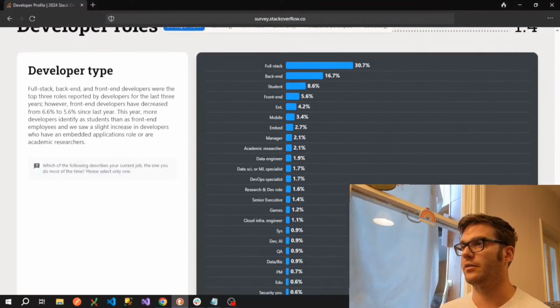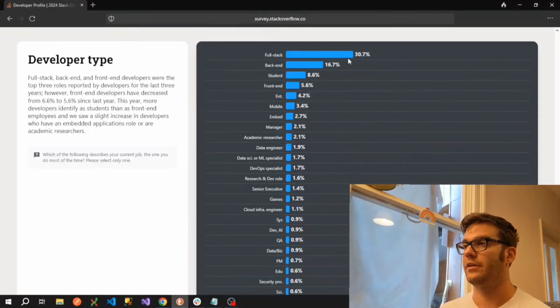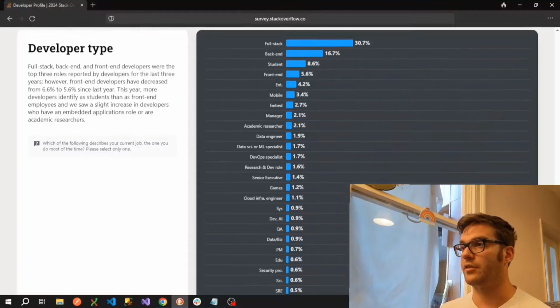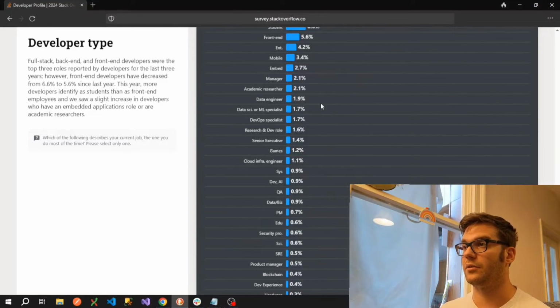So we can see going down this list, if we get past the top 3, which are our full stack, backend and front end, excluding students there, we can see that really the rest of them are very niche. So we can get into data engineers, DevOps specialists, games developers, system administrators, etc.